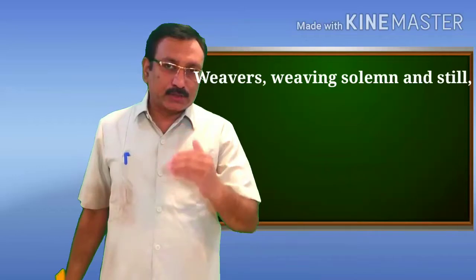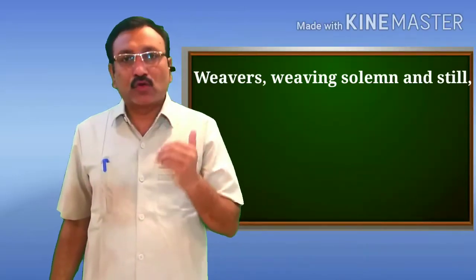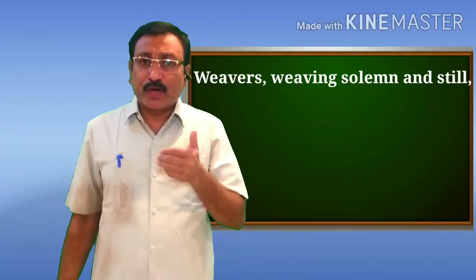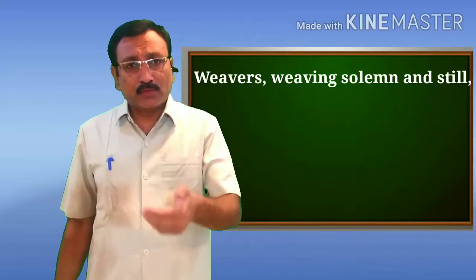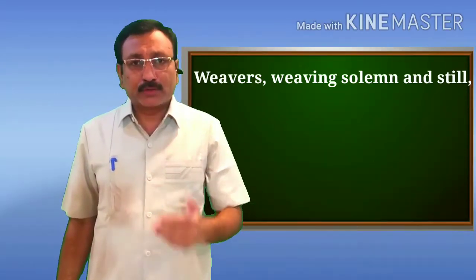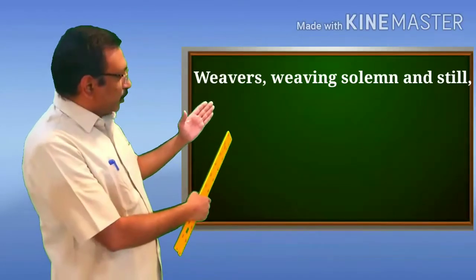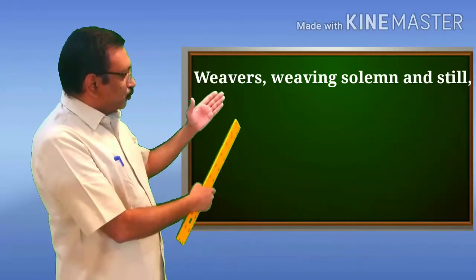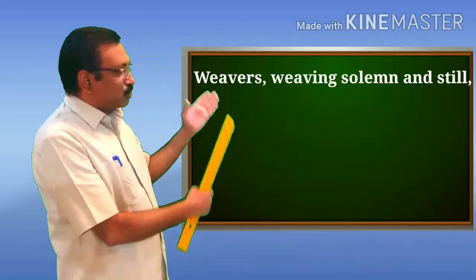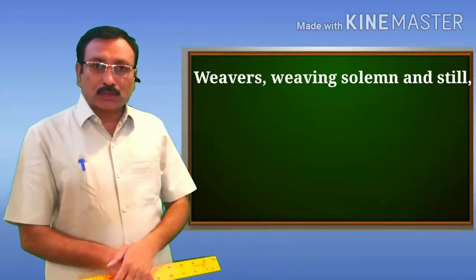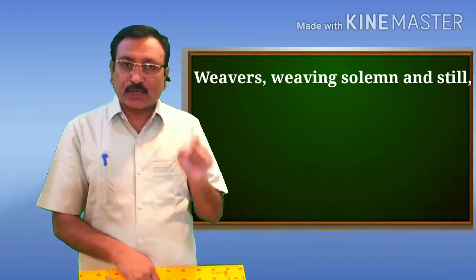When there is a paradox in the line of the poem, we find something unbelievable. We cannot believe what the poet mentions in the line of the poem. If you look at this line carefully, "weavers, weaving, solemn and still," the word used by the poet in this line, still,